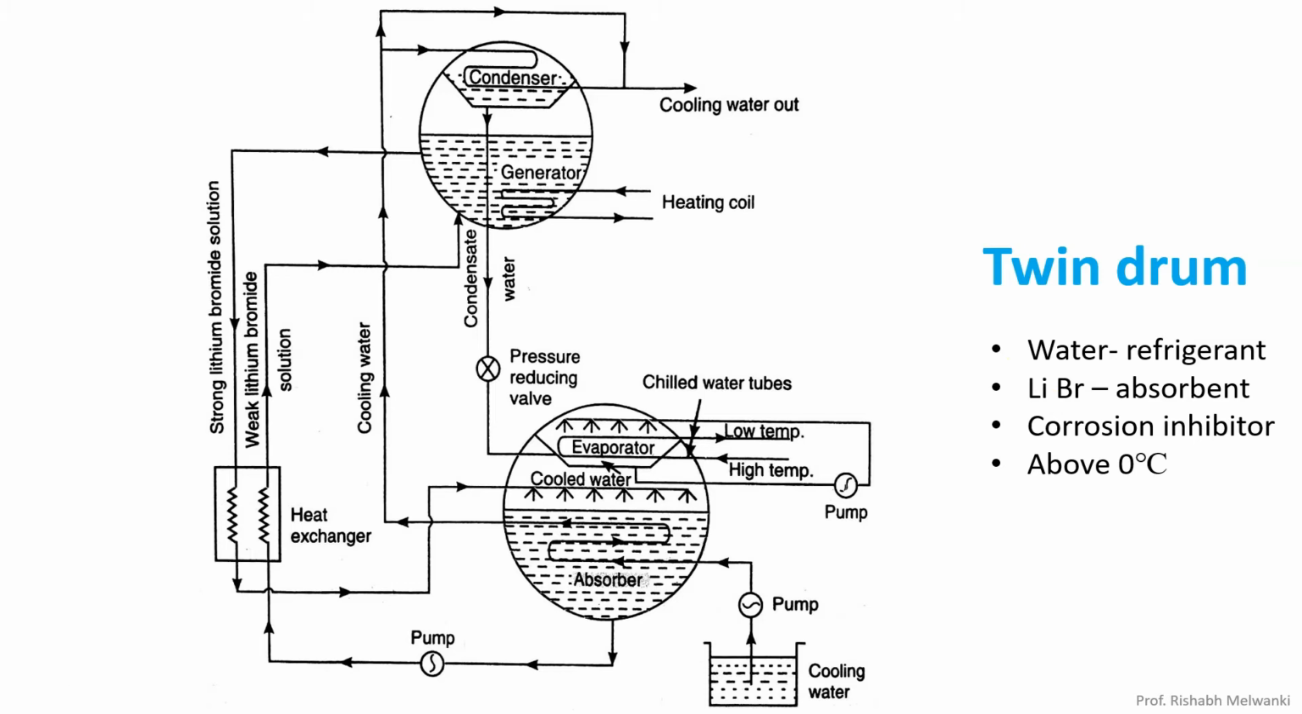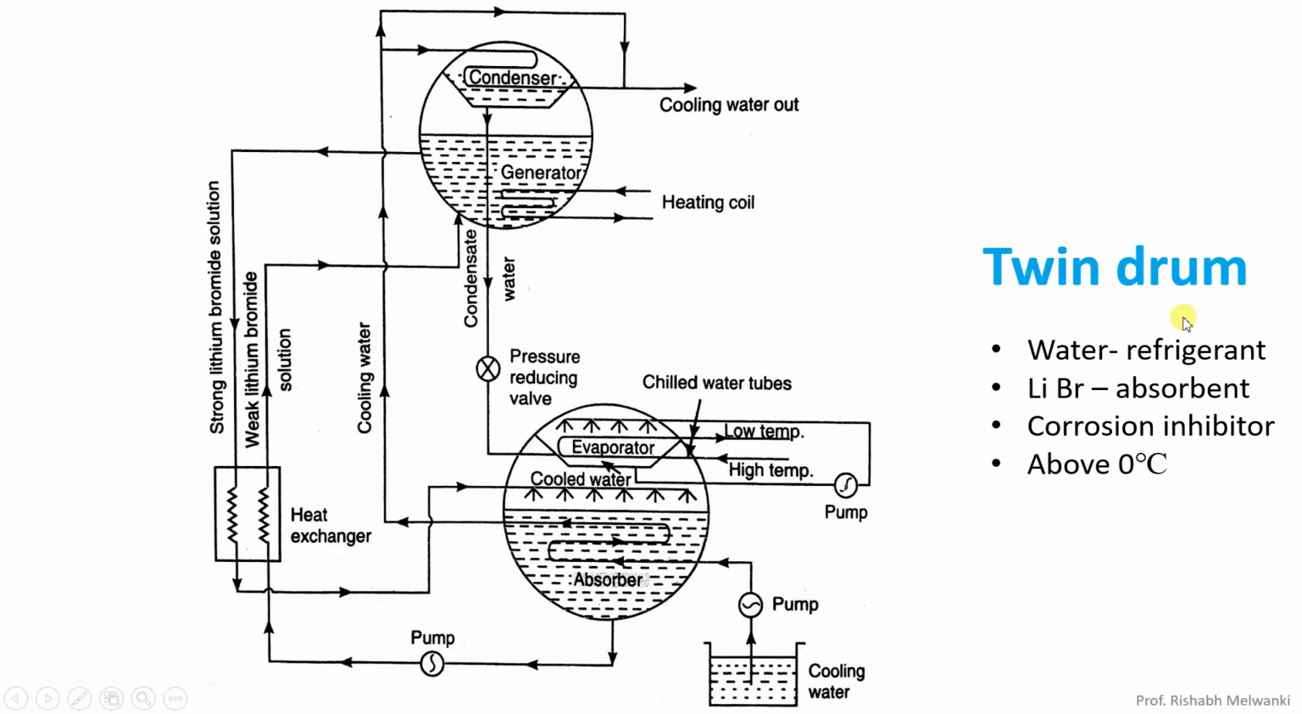Now because of water being the refrigerant over here, we have to keep the air conditioning system above 0 degree Celsius because water will freeze at 0 degree Celsius. Usually it is kept above 4 degree Celsius. So with this lithium bromide water VARS, we cannot go below 0 degree Celsius. Even, we usually keep the system at 4 degree Celsius.